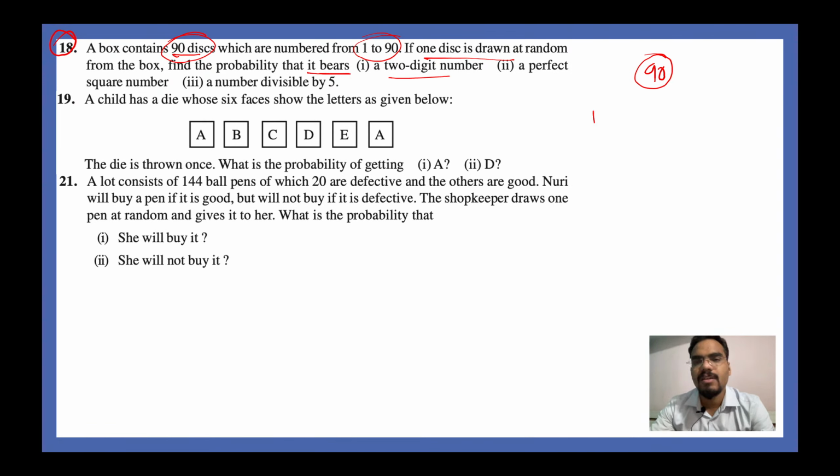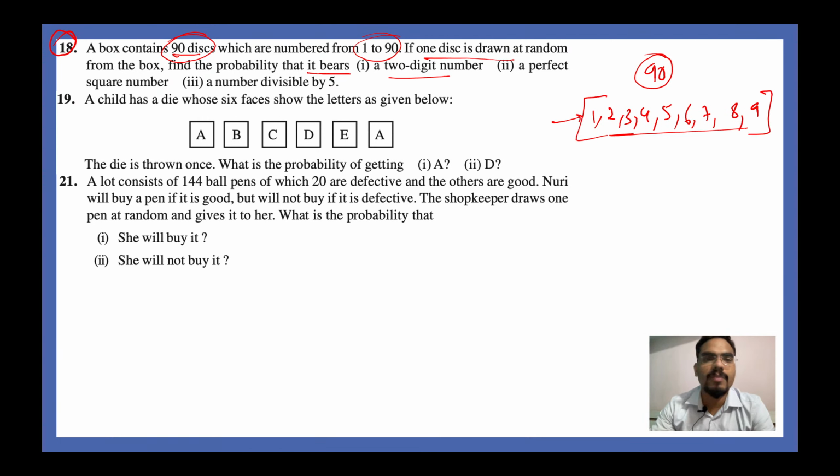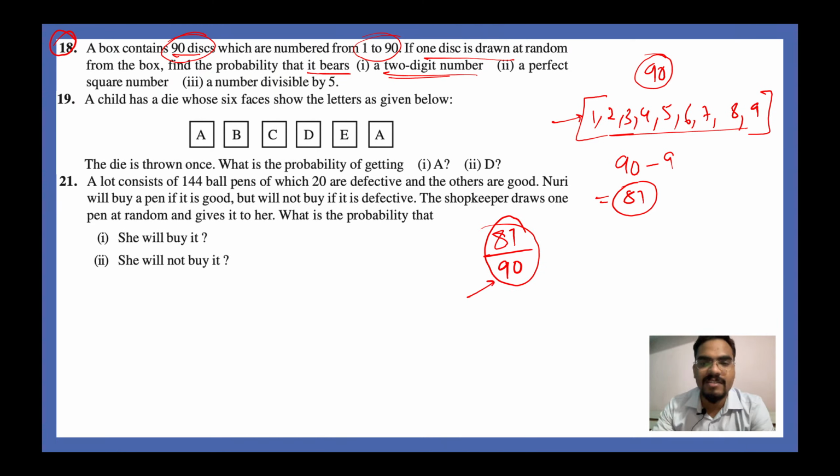So you have 1, 2, 3, 4, 5, 6, 7, 8 and 9. All these 9 numbers are 1-digit numbers. So now the probability that it bears a 2-digit number is simply, how do you calculate it? 90 minus 9, you get 81 as the answer. So your probability is 81 divided by 90 because you have a total of 90 discs, and out of that 81 discs are having 2-digit numbers, right? Yes or no, guys? Quickly let me know in the chat box whether you are getting your answer or not.